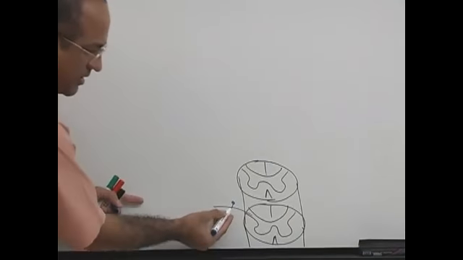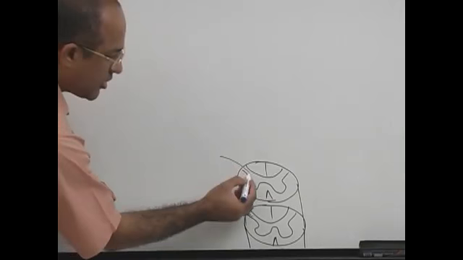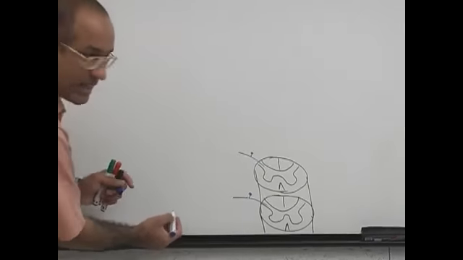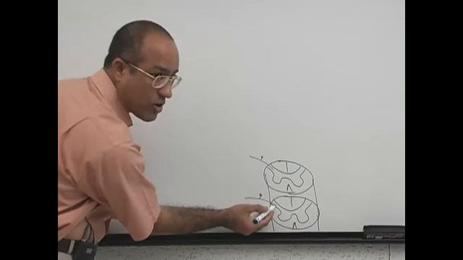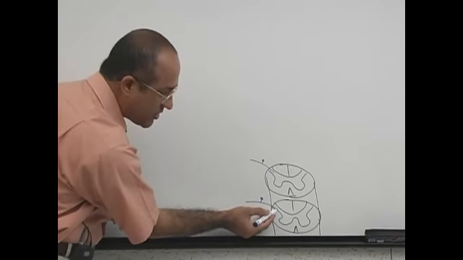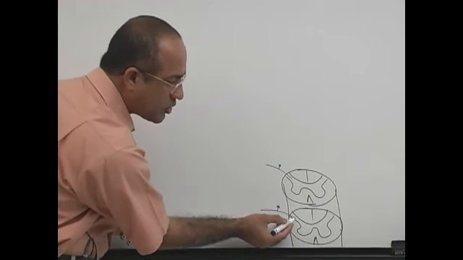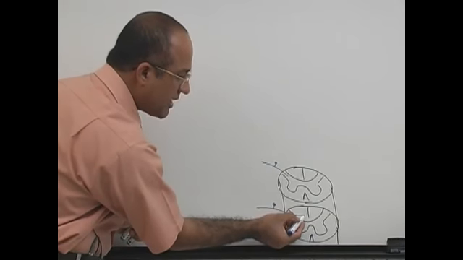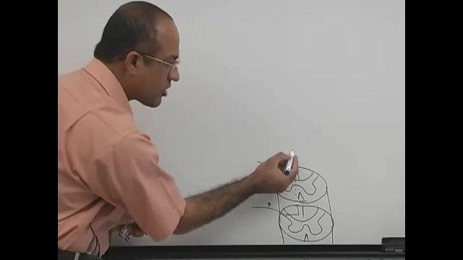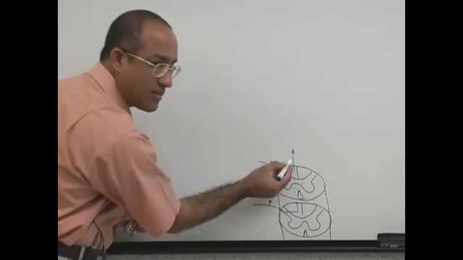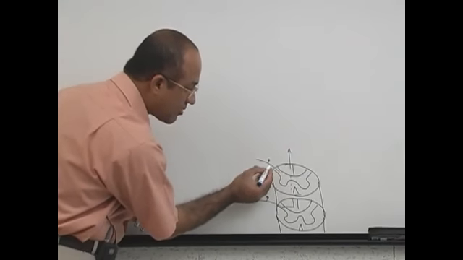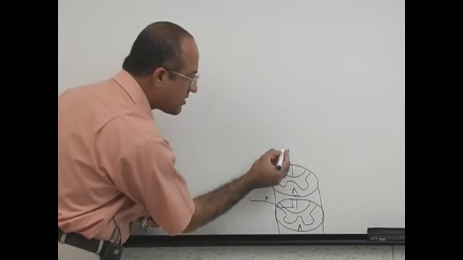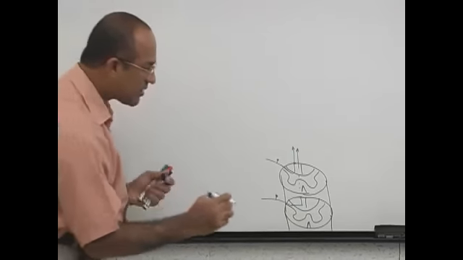Fibers come. The first order neuron cell body is present in the dorsal root ganglion. The peripheral process is connected with the receptors. The central process enters the spinal cord from the dorsal root. As soon as it enters the spinal cord, it makes a medial division, and these medial division fibers go into the dorsal column and start ascending through it. The medial fiber is fasciculus gracilus, which comes from the lower part of the body, and the lateral fiber goes as fasciculus cuneatus, which comes from the upper part of the body.